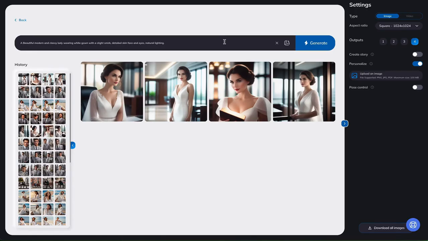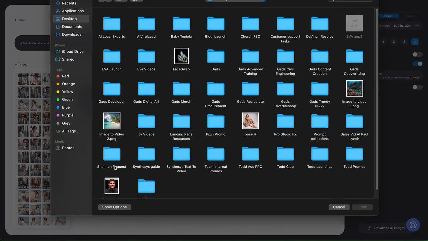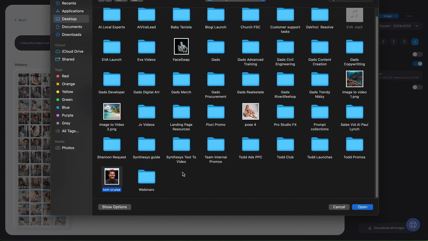Look how we can take a prompt. You can see the prompt right there that we wrote. And what we can do is we could just put that prompt into the box. And then by clicking on personalize on the right-hand side, there it is. You see where we actually uploaded an image of Tom Cruise right into there.